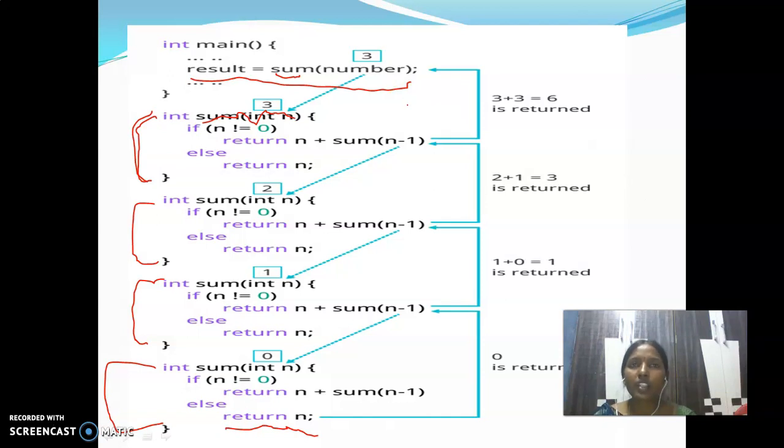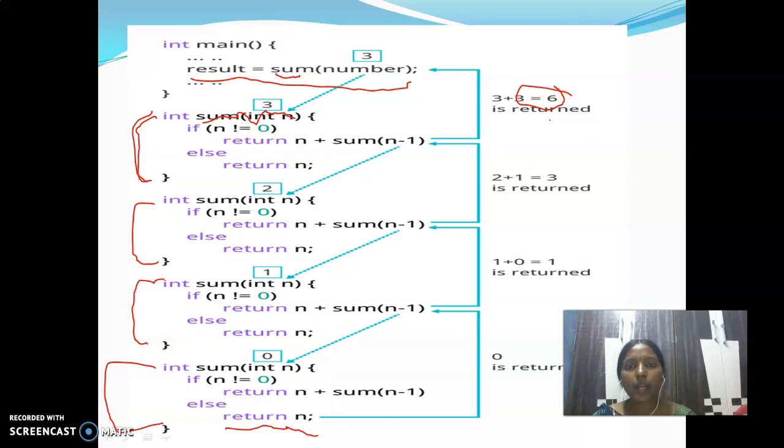So this program is the sum of n numbers. Here n is nothing but 3. Sum of the 3 numbers, 3 plus 2 plus 1 plus 0, is 6. The output of this program is 6. So this is a way of writing a program in recursion.